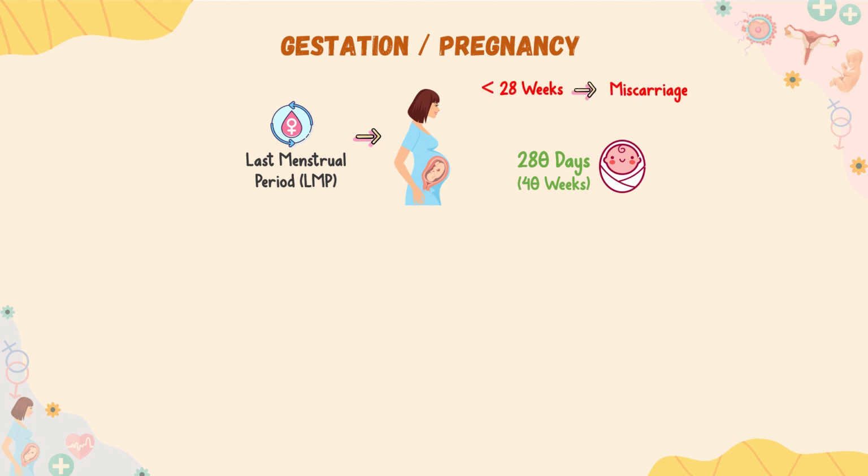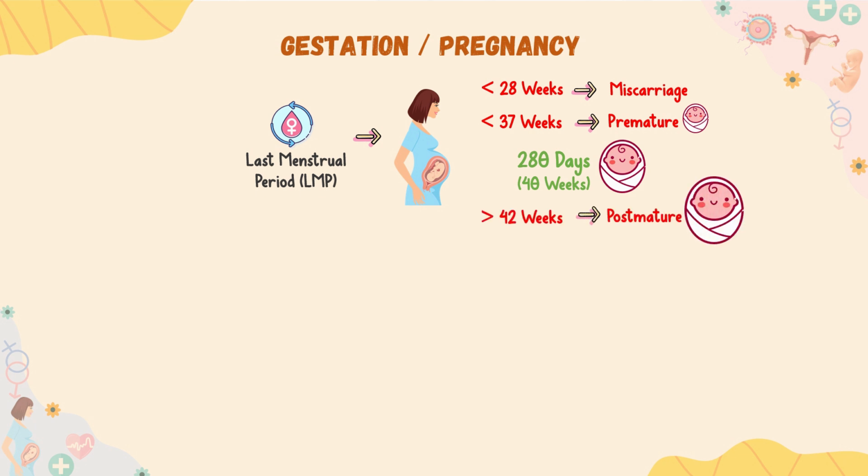If pregnancy ends before 28 weeks, it's referred to as a miscarriage, while a gestation time of less than 37 weeks is referred to as premature, and if gestation continues beyond 42 weeks, it is considered postmature, regardless of the size of the fetus or other factors.